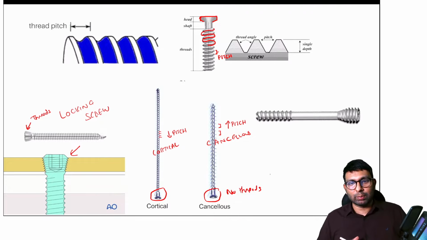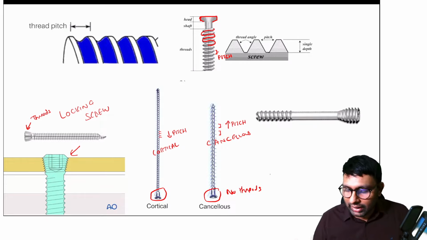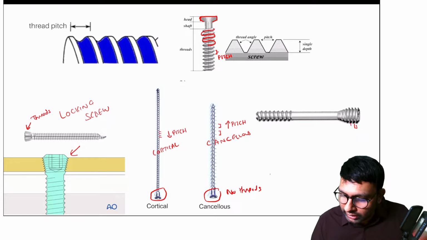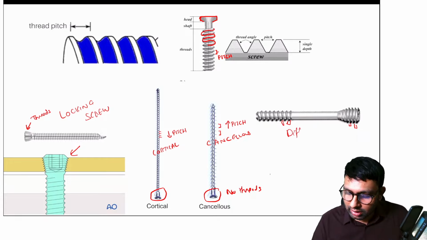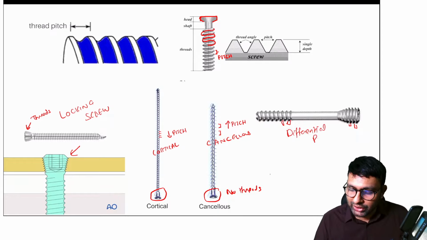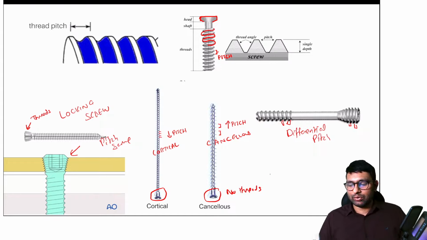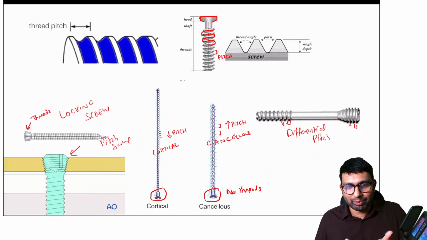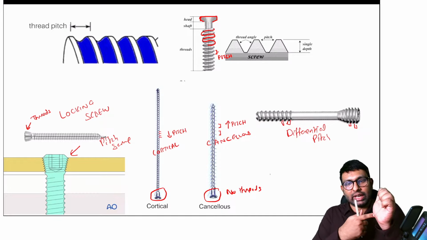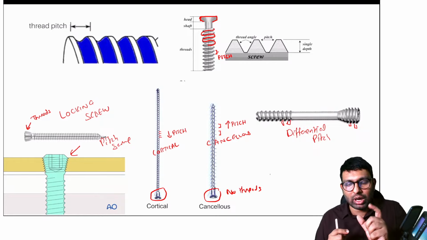Now let's talk about another implant. This implant here. Can you see the head also has threads in it? But can you see that the pitch between these threads and these threads is different? So there is a differential pitch. Here the pitch is the same. So why is this differential pitch there? Because when we want to fix small bones like a scaphoid bone fixation, we do it percutaneously. We don't reduce the bone and then fix it. With the screw itself, we want the fixation to happen, the reduction to happen.